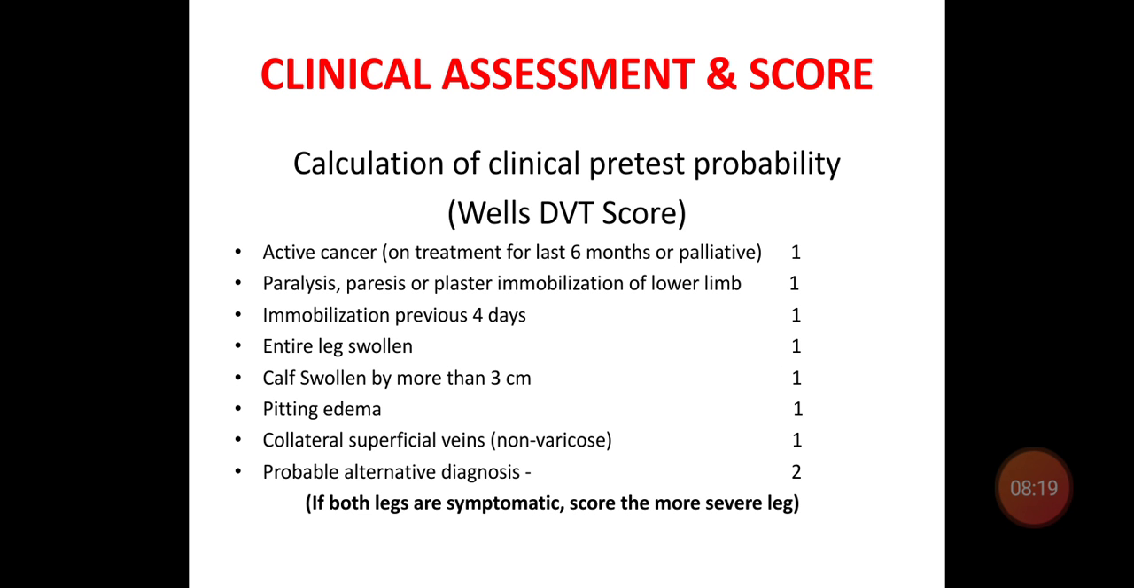It includes active cancer, which is given a score of 1; paralysis or immobilization of the lower limb, 1; immobilization in the previous 4 days, 1; entire leg swollen, 1; calf swollen by more than 3 centimeters, 1; pitting edema, 1; collateral superficial non-varicose veins, 1; and a probable alternative diagnosis is given a score of 2. If both limbs are symptomatic, score whichever limb has the more severe presentation.